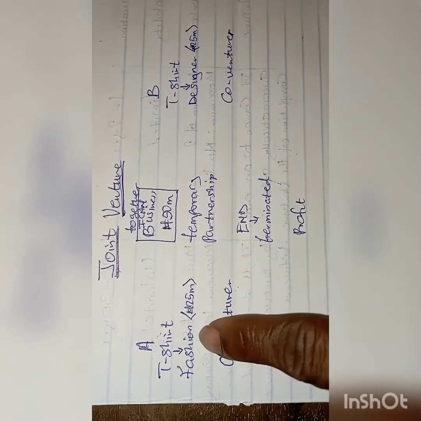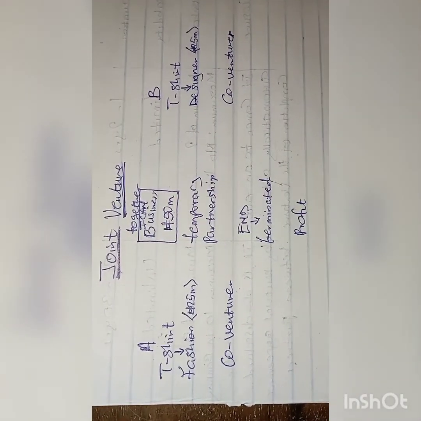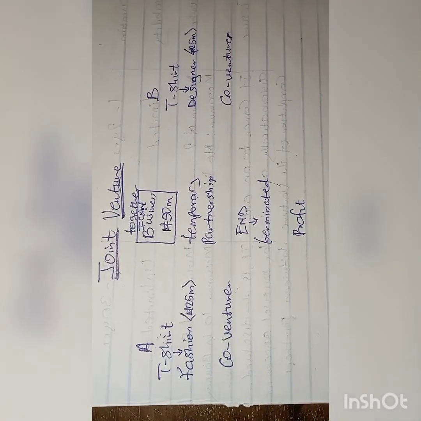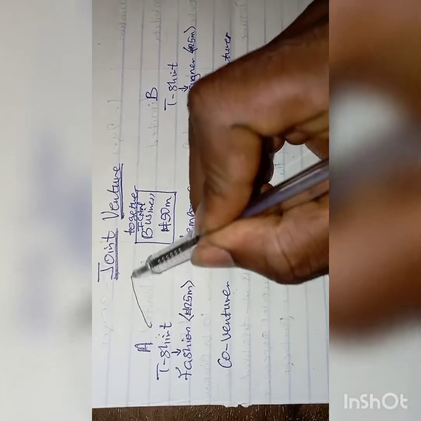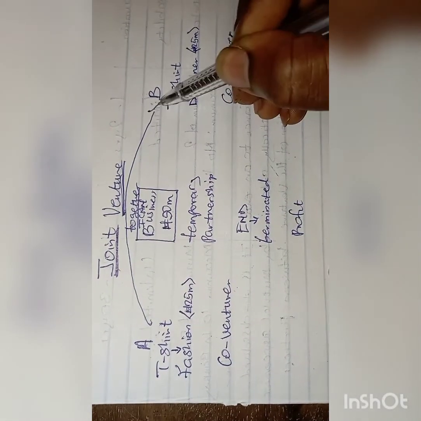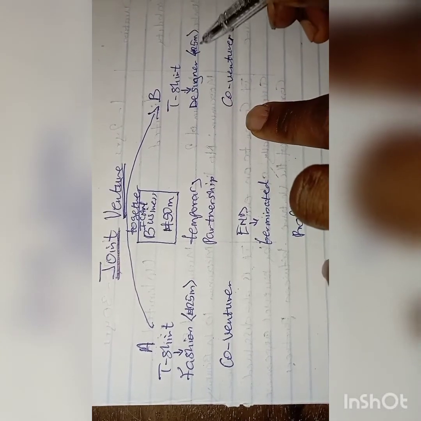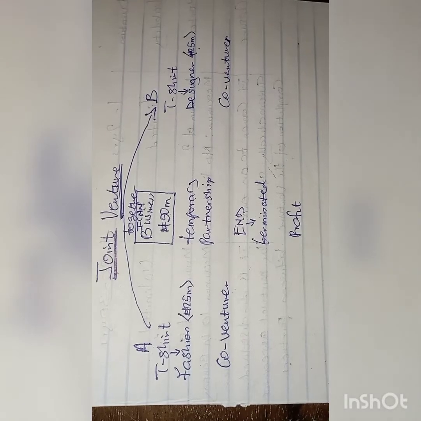If A can supply them t-shirts that cost 50 million naira, and A has only 25 million naira as capital, business A can liaise with business B, so that, let's say, business B also has 25 million naira.